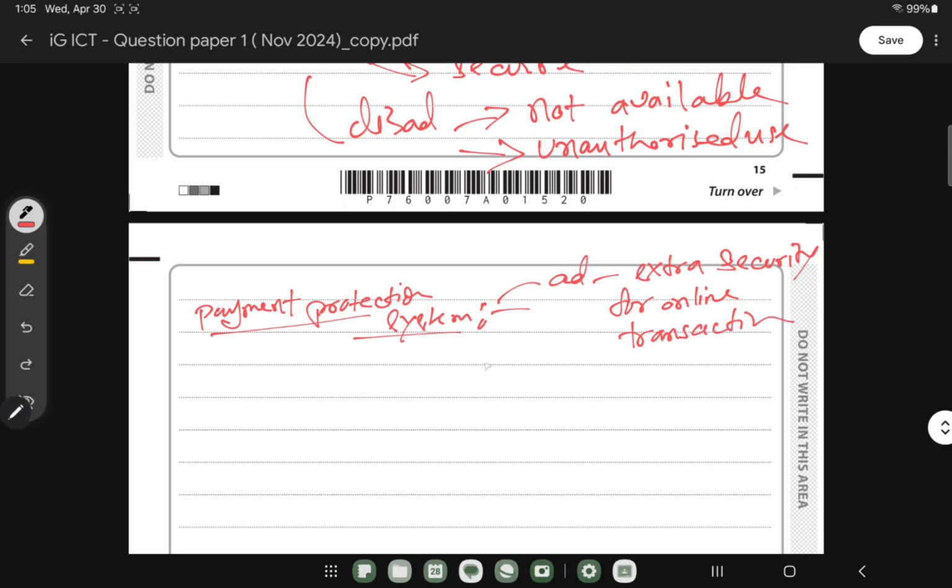And then when it comes to the disadvantage, we can write it's quite complex, maybe it needs extra fees because they will give you a protection, so they will charge you the money. And yeah, I think these two are enough.